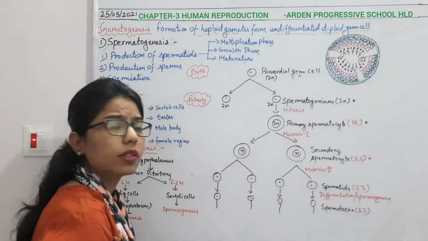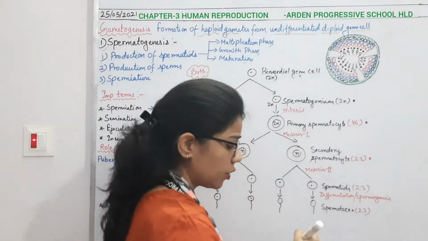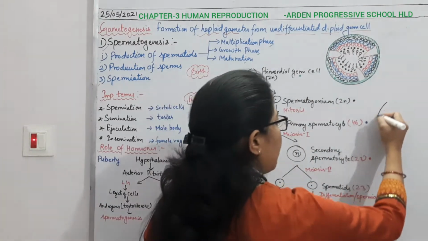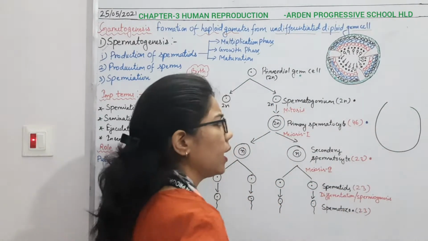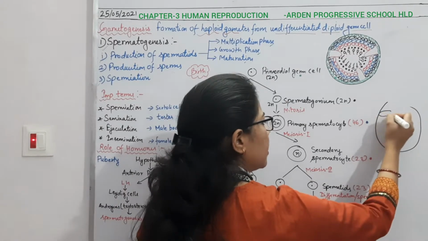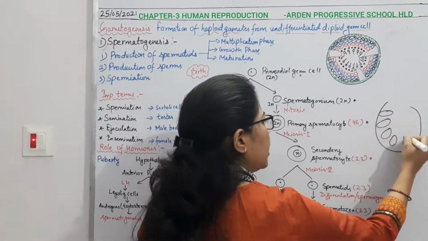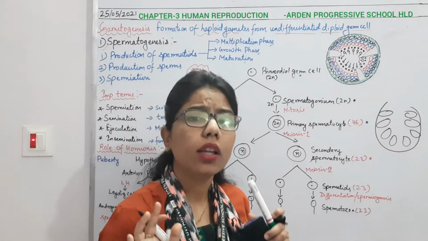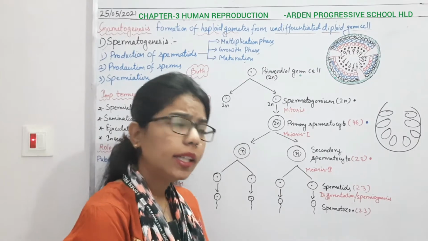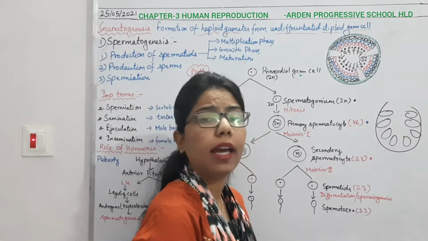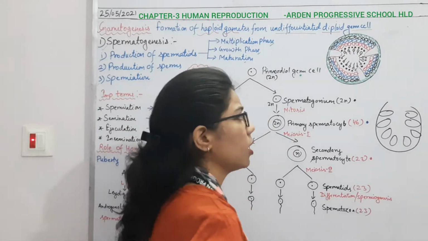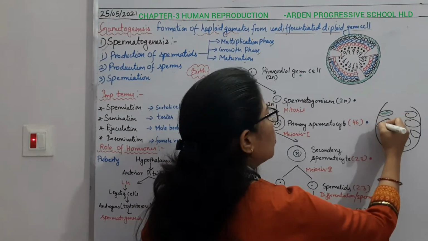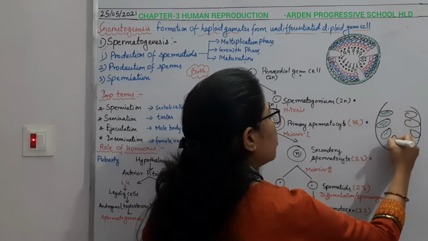If you recall the structure, we have done a very clear structure. For example, this is the testis. Inside this testis we said different lobules are present, around 250 lobules. In each lobule we said there are tube-like structures. Inside each and every lobule we have 2 to 3 seminiferous tubules.